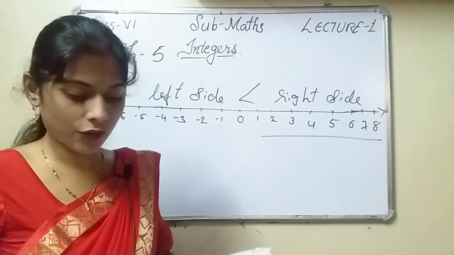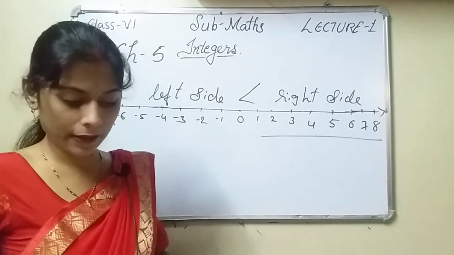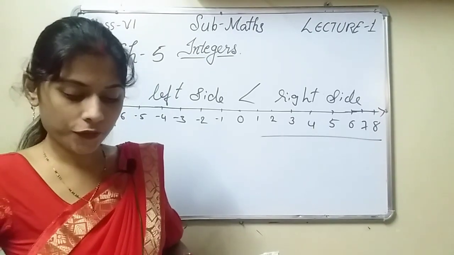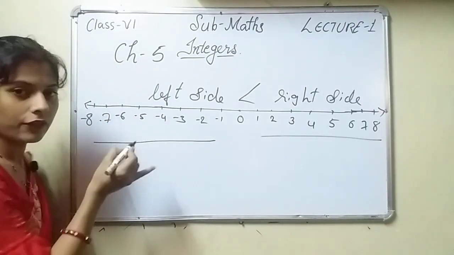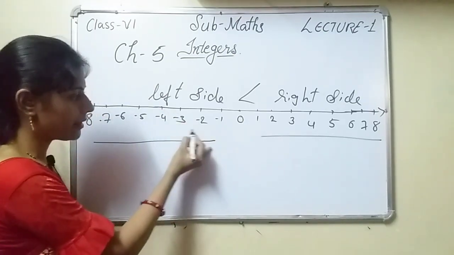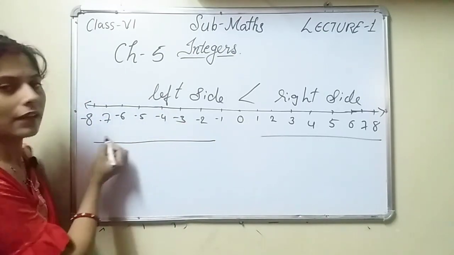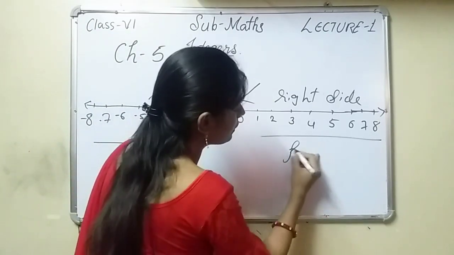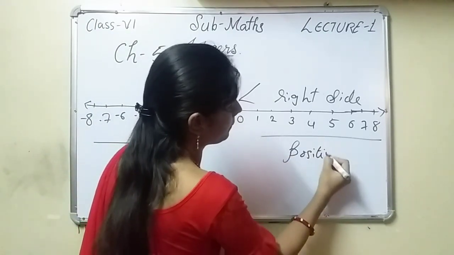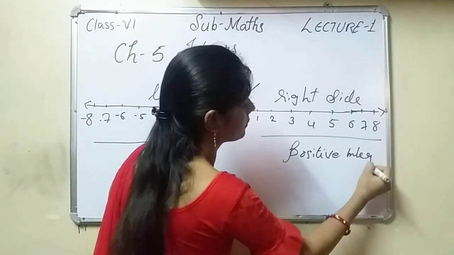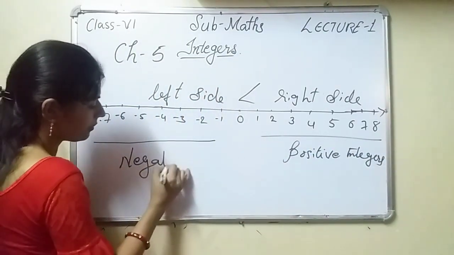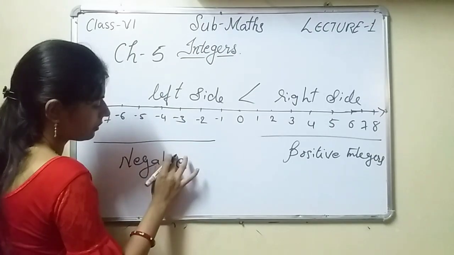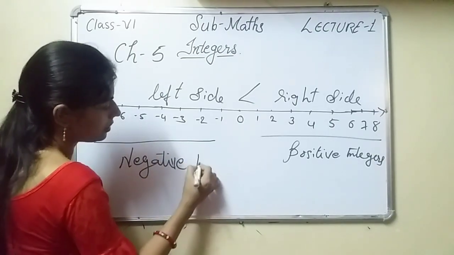And they are sometimes denoted as +1, +2, +3. The numbers to the left of 0 are called negative integers. These are called negative integers. Why? Because -1, -2, -3, -4, -5, that is given here. So these are the positive integers, and these are negative integers.